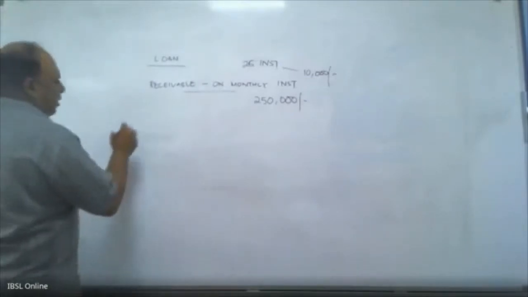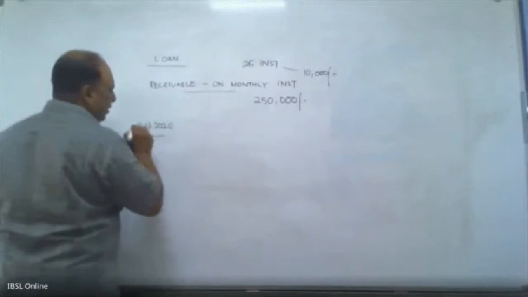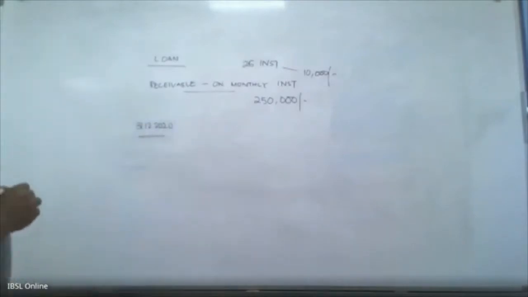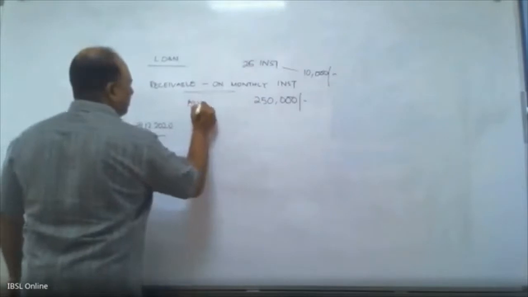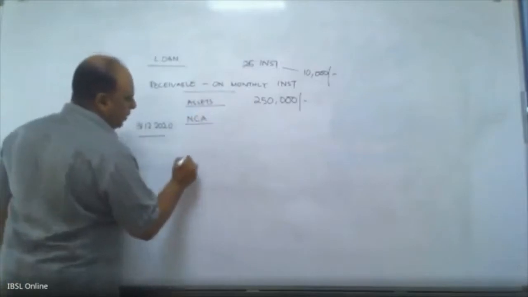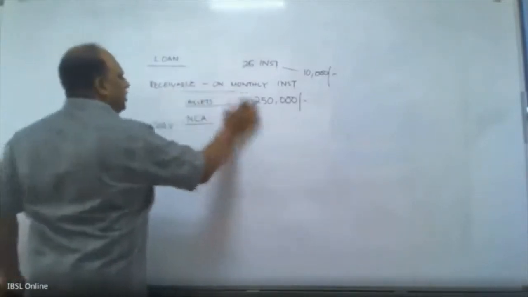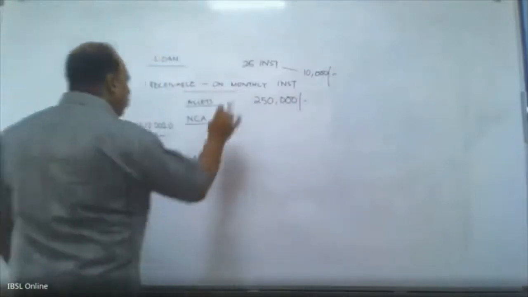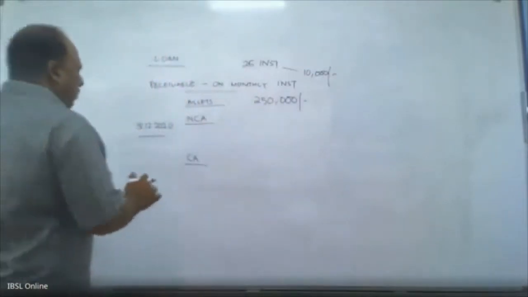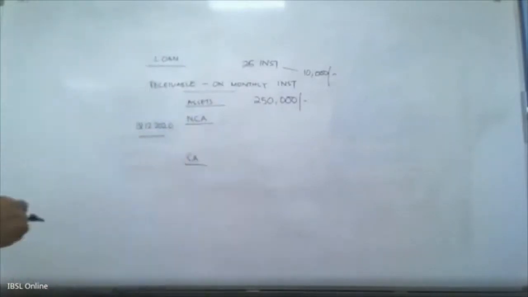So now let's say we are reporting as of 31st December 2020. Now the question is, I have assets. There is non-current assets, I'll put it as NCA. And then I have current assets, CA. Short form. Assuming that this is the only item that you have, how will you show this loan? Will it be current assets or will it be non-current assets, or what will you do? That is the question. So we go to the account definition.